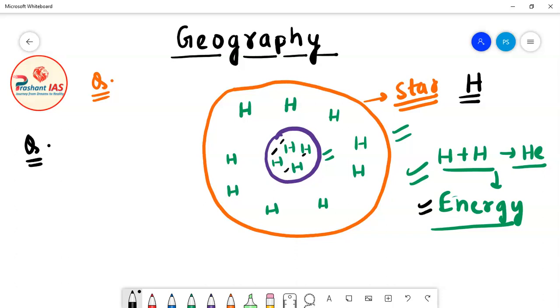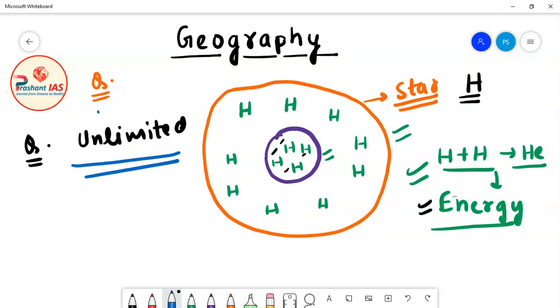So my question is: is the reserve of hydrogen in stars unlimited or not? Whether the amount of hydrogen present in a star is unlimited or limited. So what is my question? Whether the amount of hydrogen present inside a star is unlimited or limited.